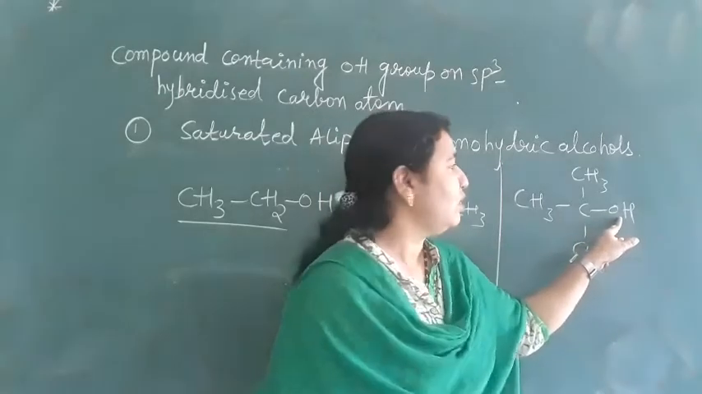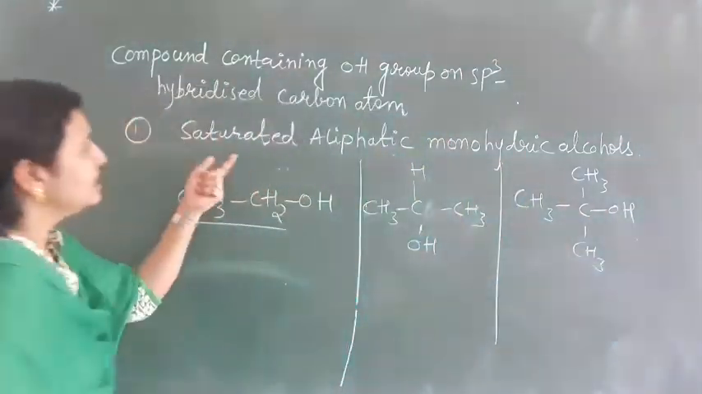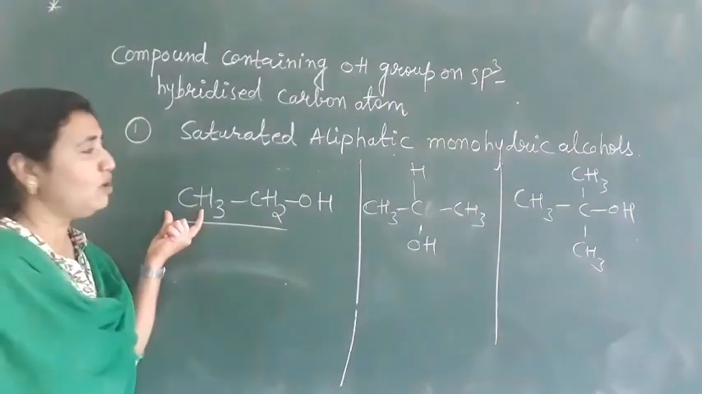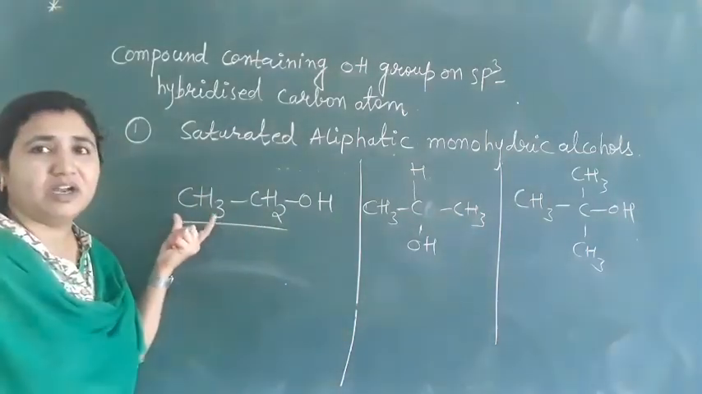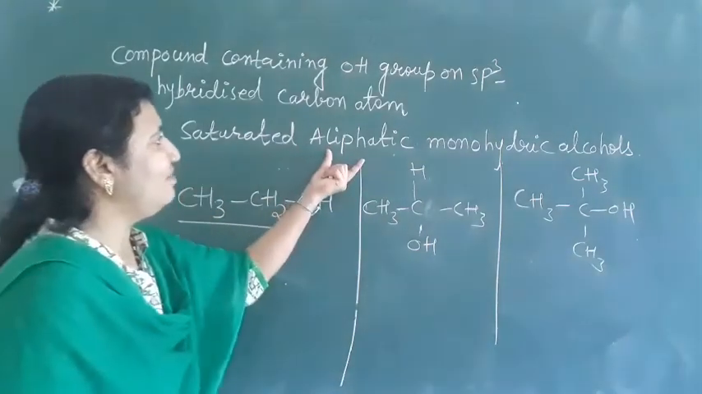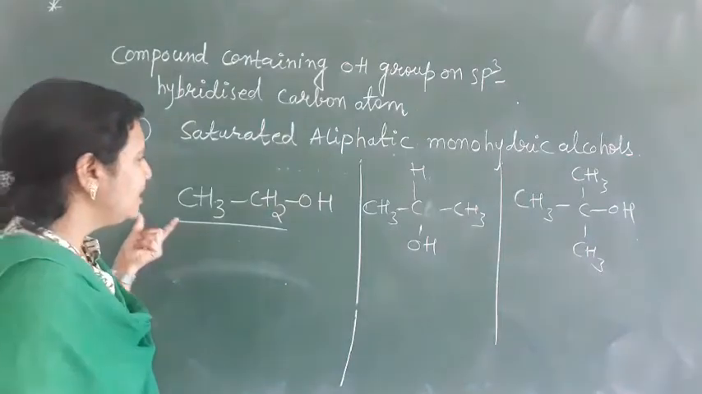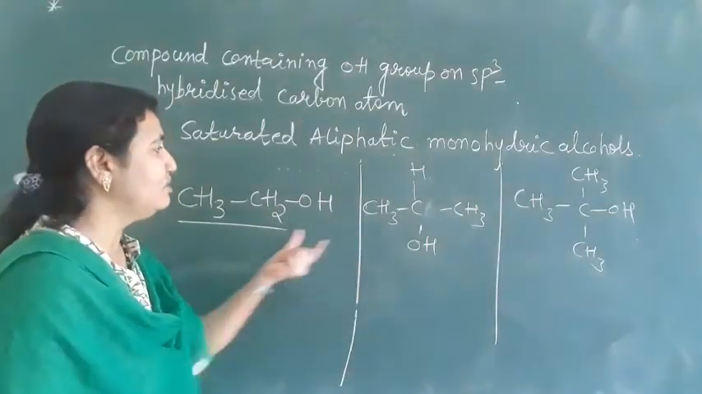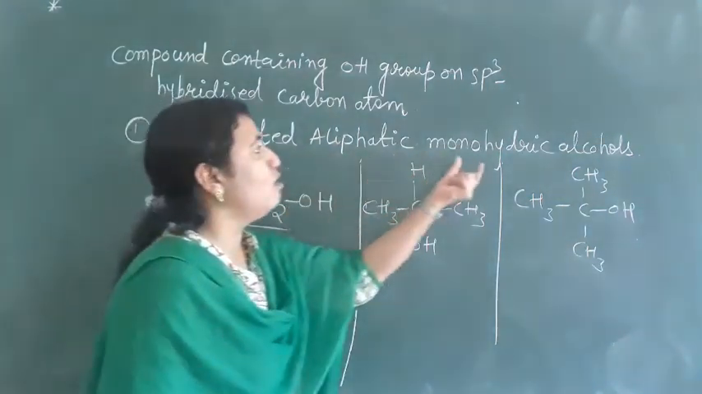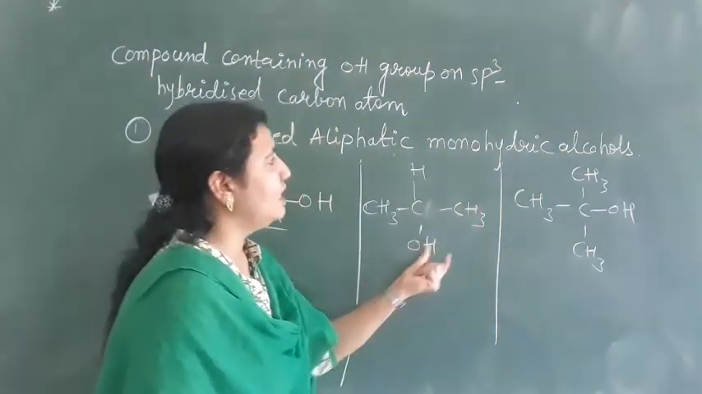So this is saturated. Saturated means single bond. This chain is what here? Single bond. There is no double bond here. All are single bonds, that's why it is saturated. Aliphatic means a chain of carbon atoms with single bonds. So the name is saturated aliphatic. Monohydric means only one alcohol group here.